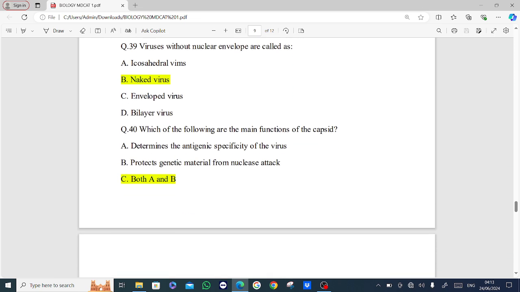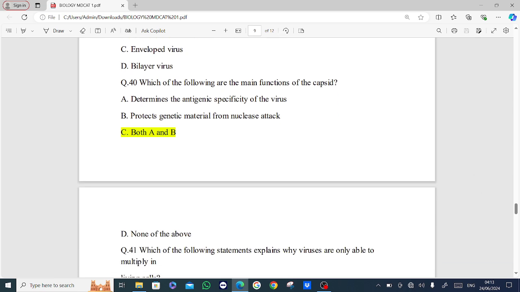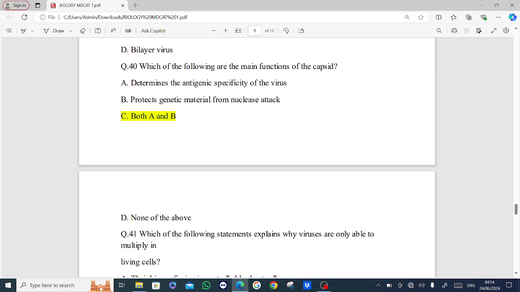Next MCQ is viruses without nuclear envelope are called as. Options are icosahedral virus, naked virus, enveloped virus, bilayer virus. Answer is option B, naked virus. Next MCQ is which of the following are main functions of capsid? Options are determines the antigenic specificity of virus, protects genetic material from nuclease attack. Option C both A and B. Option D none of these. Answer is option C both A and B.